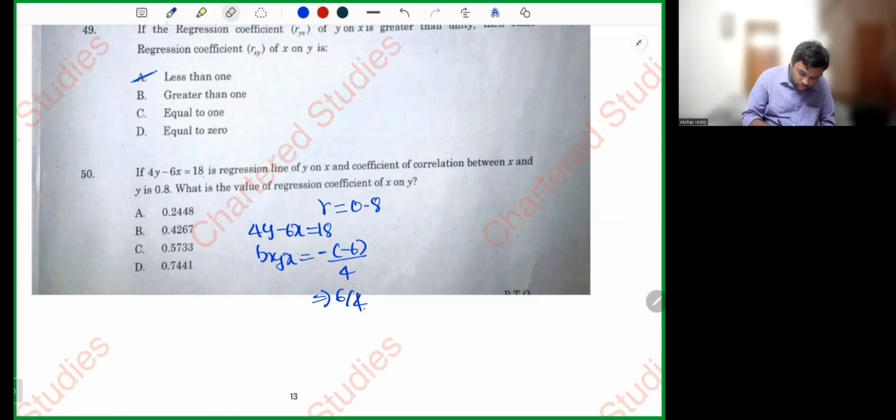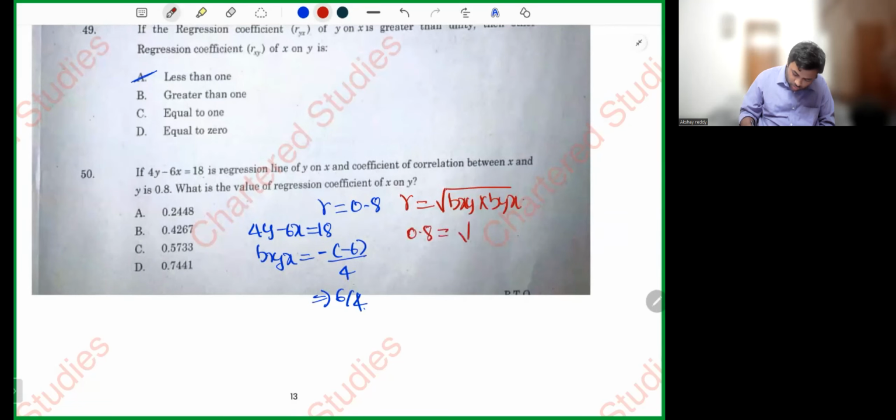R is equal to root of b_xy into b_yx. This question is repeated twice. Many questions in this paper, my dear friends, the concepts are repeated twice. I don't know why, what's the reason?